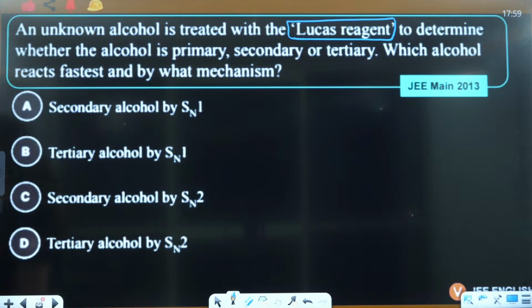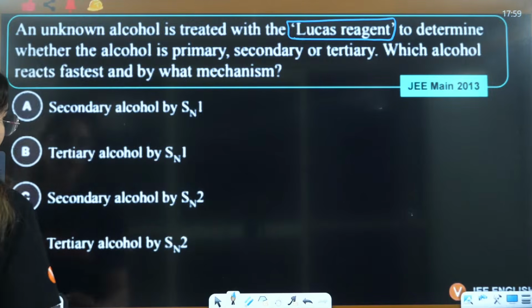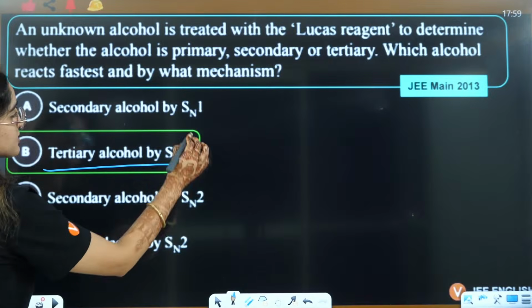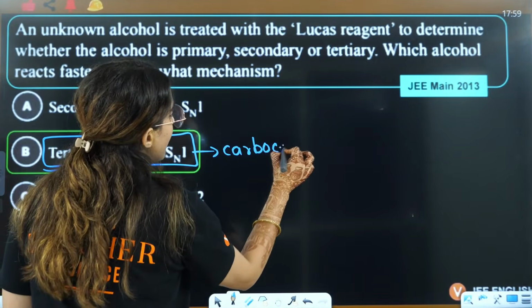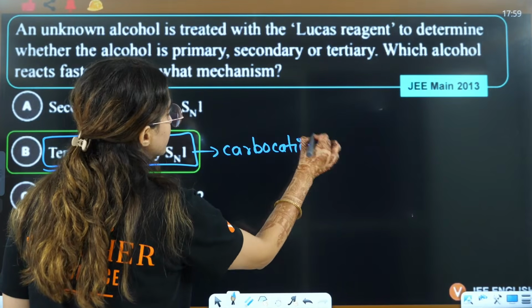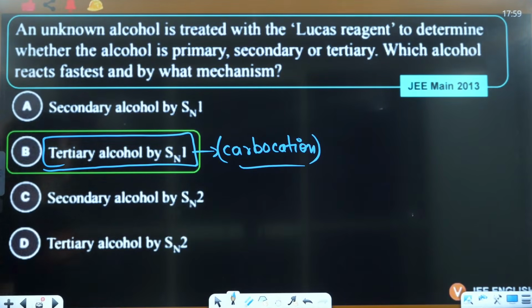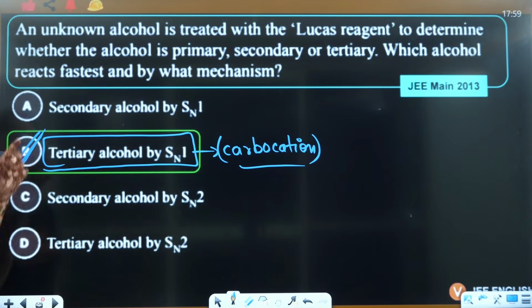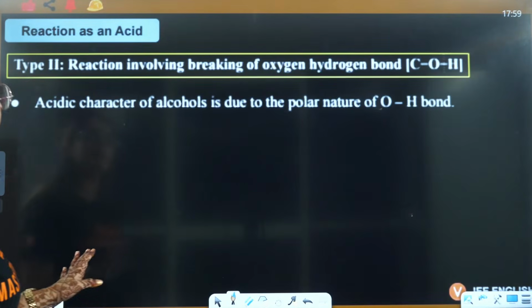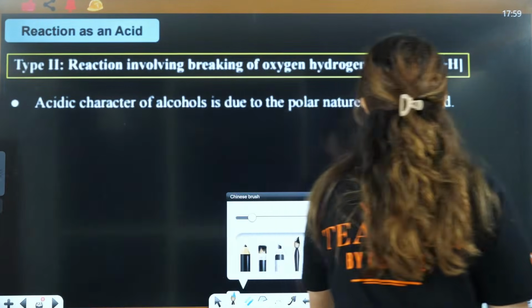Is it by SN1 or SN2 mechanism, everybody? It is by SN1 mechanism. That means there is a formation of carbocation here. Tertiary gives carbocation, secondary will also form a carbocation. So, tertiary alcohol by SN1 mechanism is the correct answer here.